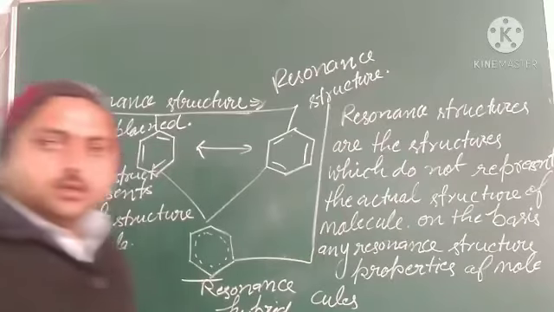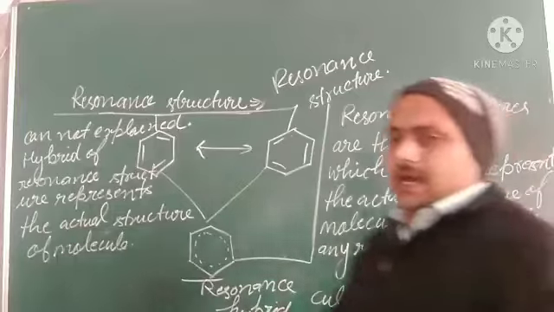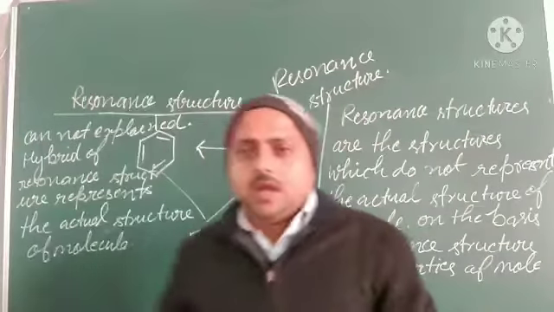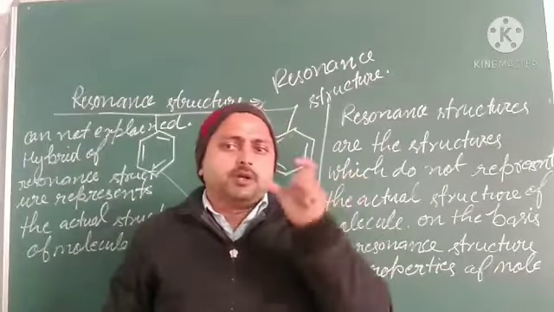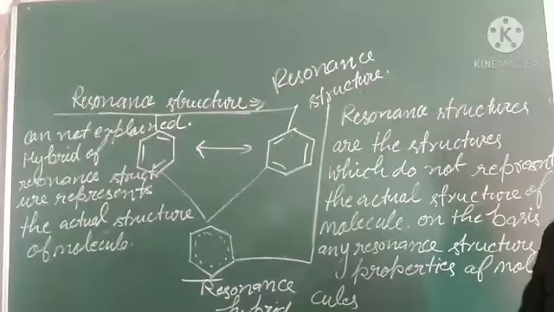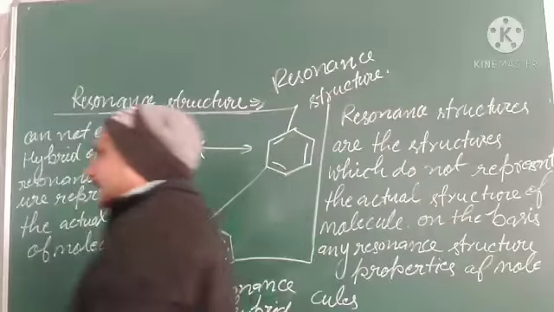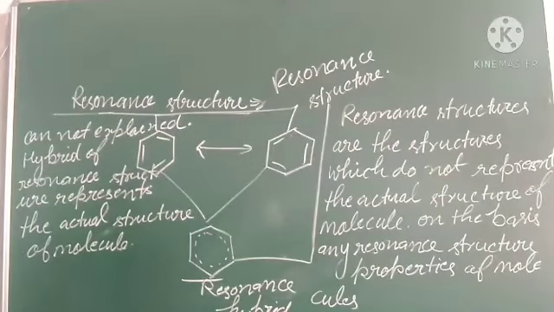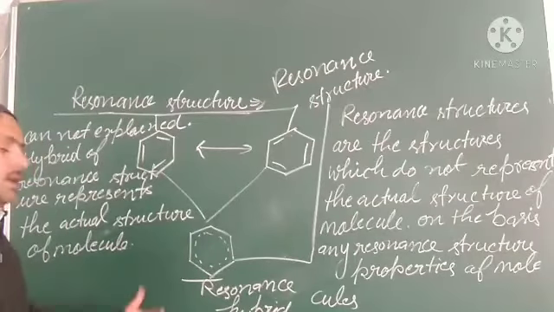Okay, students. So what we have seen is resonance structures. What are resonance structures? Resonance structures are just hypothetical structures. They do not represent all the properties of the given molecule, but the hybrid of the resonance structures represents the actual structure or actual properties of the molecule, and on the basis of the resonance hybrid we can explain the properties of the given molecule or compound.